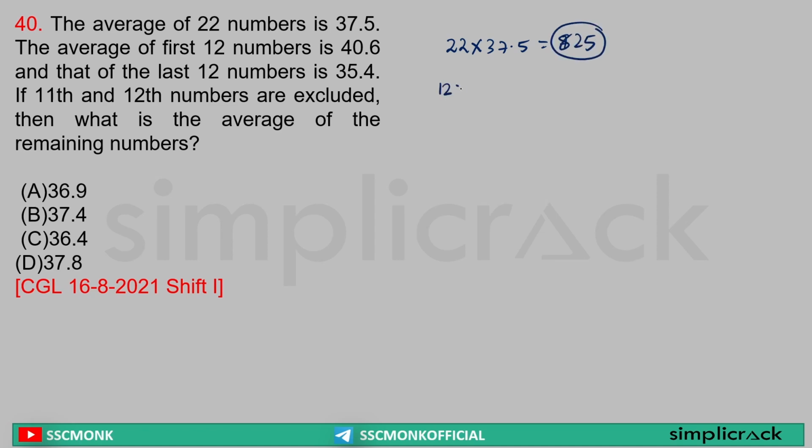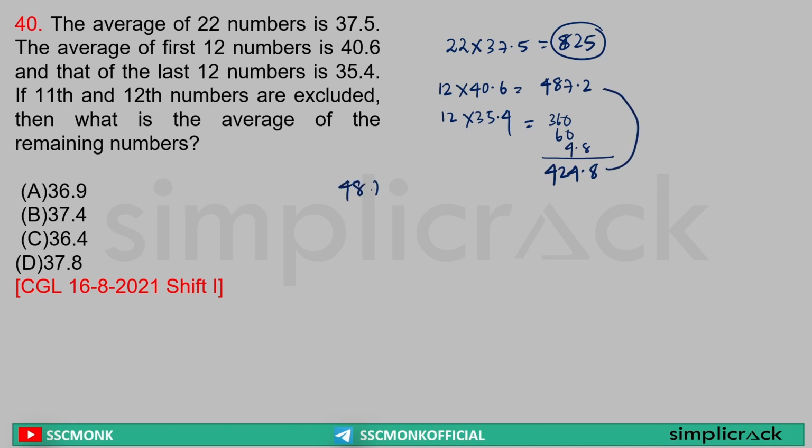Now 12 numbers, average 40.6. So the total is equal to what? 12 into 40 is equal to 480 plus 7.2, that is equal to 487.2. Now last 12 numbers, average 35.4. Total is equal to 12 3s are 36, so 360, 12 5s are 60, 12 into 0.4 is equal to 4.8. That is equal to 424.8. Yes or no? Yes. Now this total will get me what? 487.2 plus 424.8 gives 912.